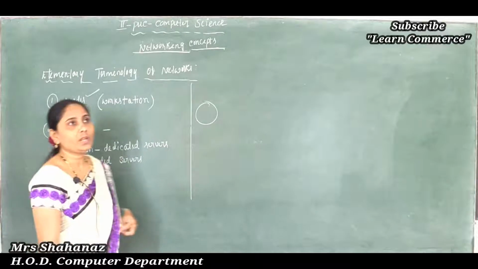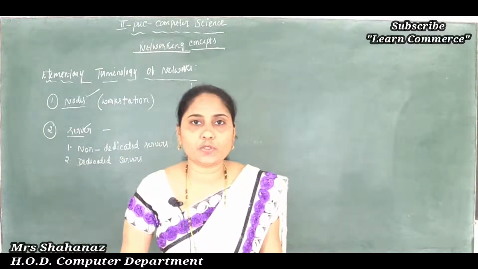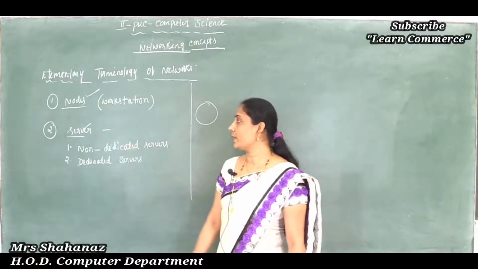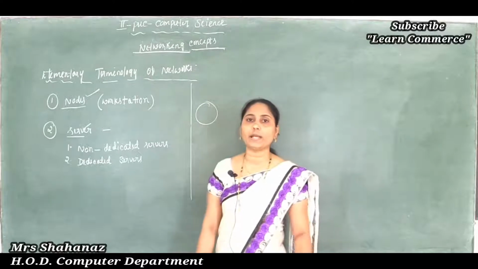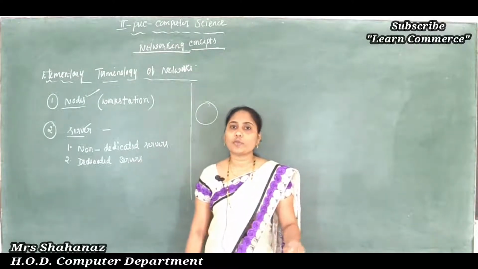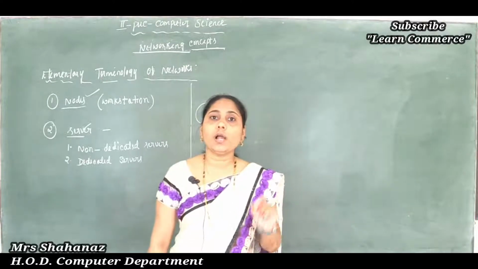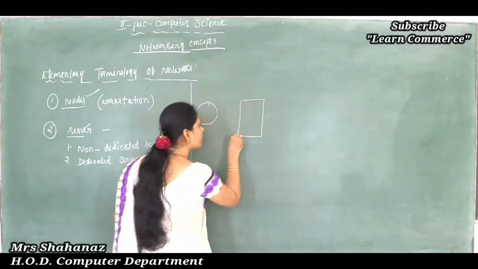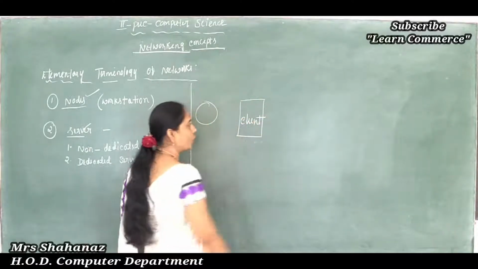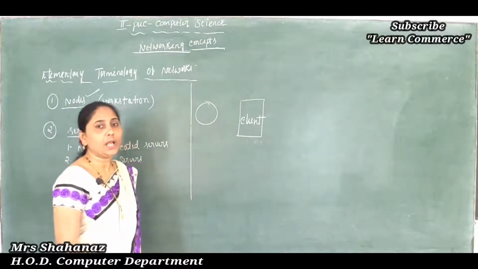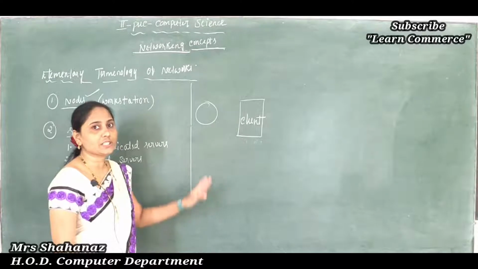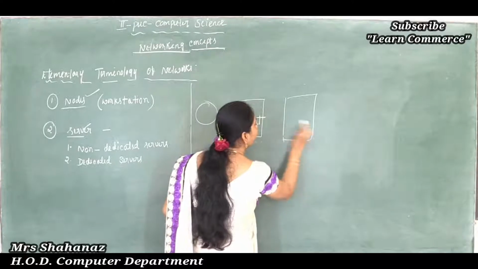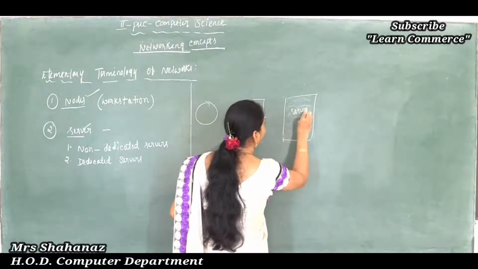Okay, now after the meaning of the nodes, the next thing is the server. Clear this point here, the meaning of the server. Before going to tell how many types of server there are, first of all the meaning of the server. So is a server a www server, correct? No, maybe this one is called the client. All the information going to display on the web browser screen is called the client here. And the next one, where all the information is there in this computer, this computer is called the server.